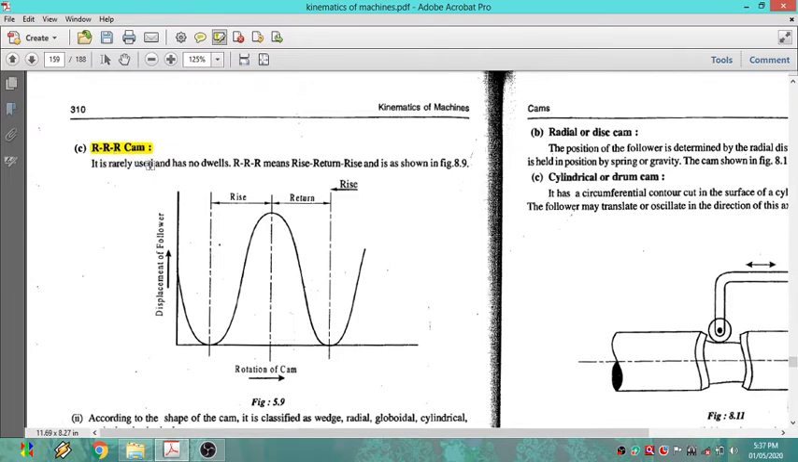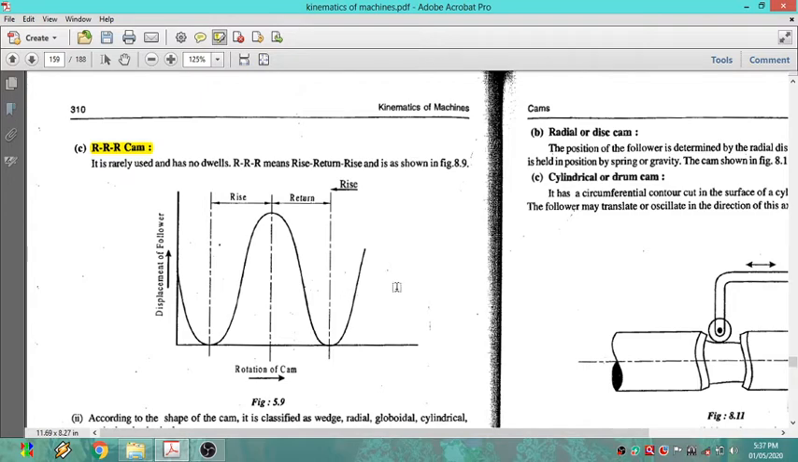It is rarely used and has no dwells. In between there is no dwell period, there is no rest period. The cam is rotating continuously and the follower is also moving. The follower rises some distance, and after that it returns back, and again it rises, again it returns back. So there is no dwell period in this follower movement. I can say rise, return, rise of the cam.